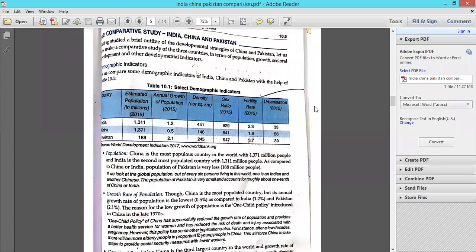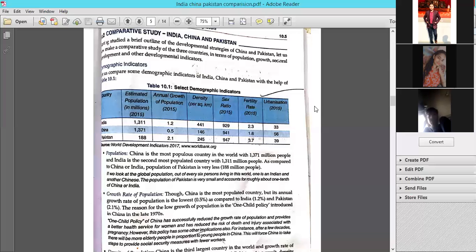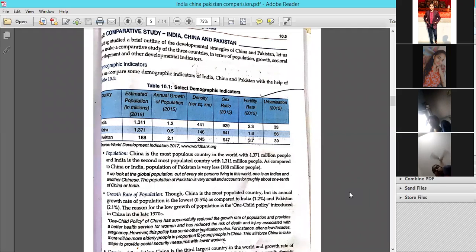As you all know already, we have just read about their developmental path: what policies, what procedures, what steps these three countries have taken to reach the path of development. So now I am taking the comparison of these three countries in various ways.